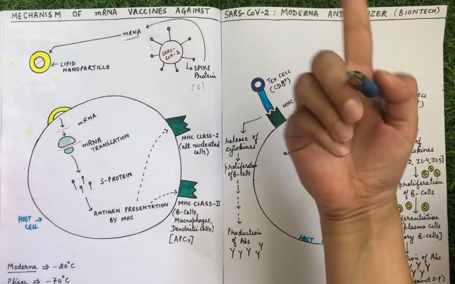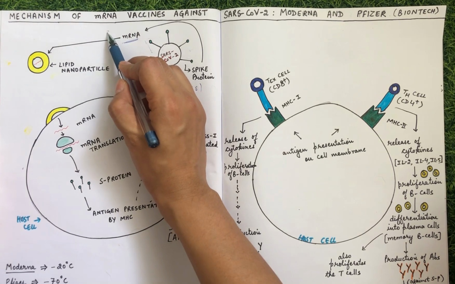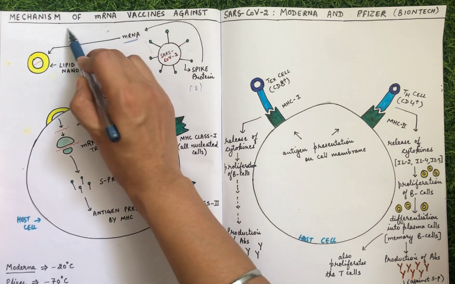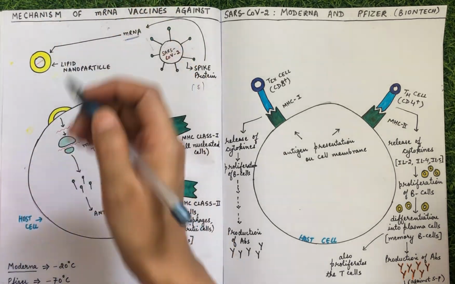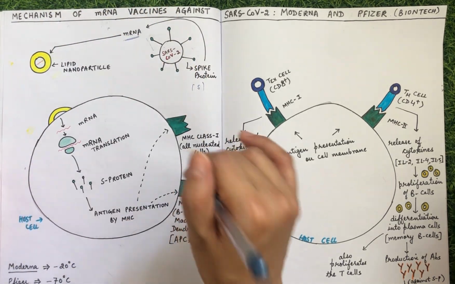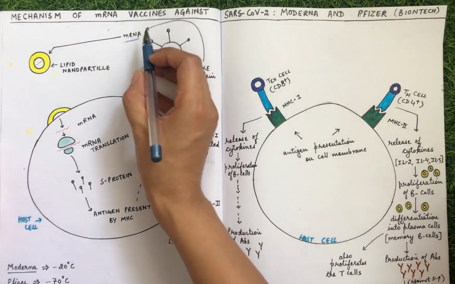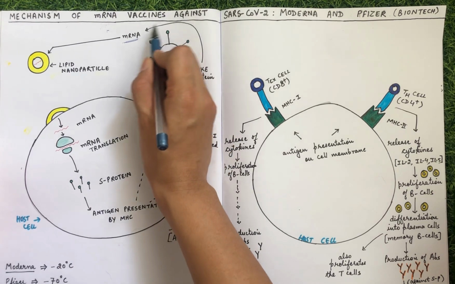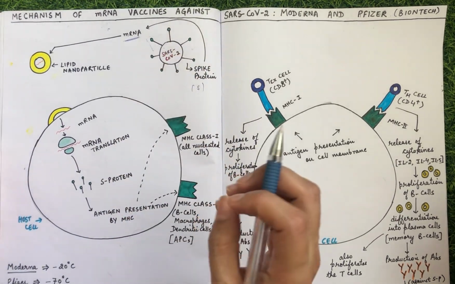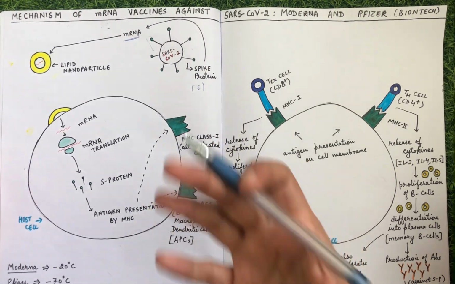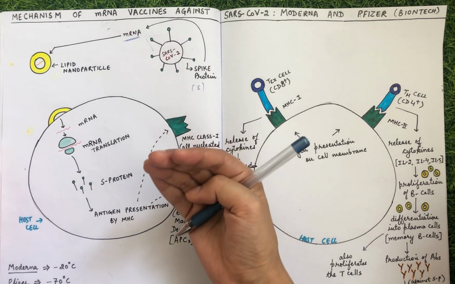Right. Now if you want to compare with AstraZeneca, there we were converting this mRNA into DNA, and that DNA was then being integrated into the genome of the chimpanzee's adenovirus, and that is what was being administered through the vaccine shots. But here we are just converting the spike protein into mRNA. Now, as I've already told you, mRNA is very unstable, which makes it very easy to degrade.